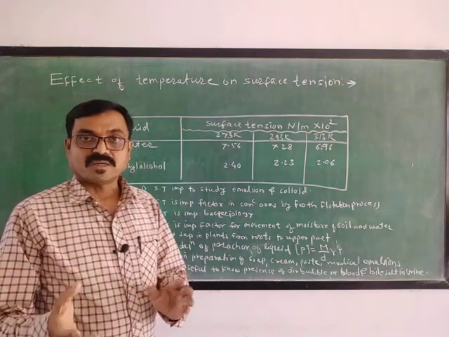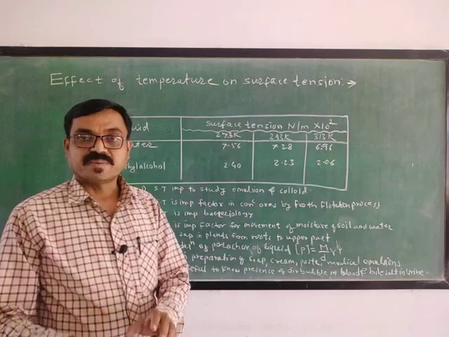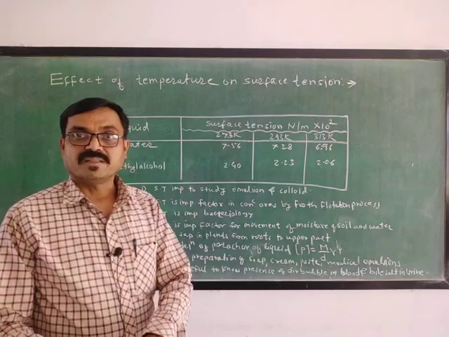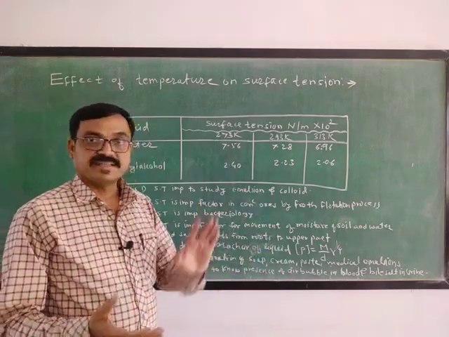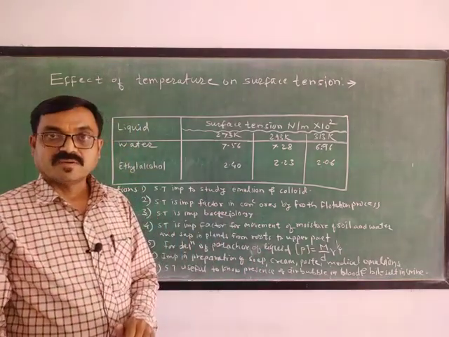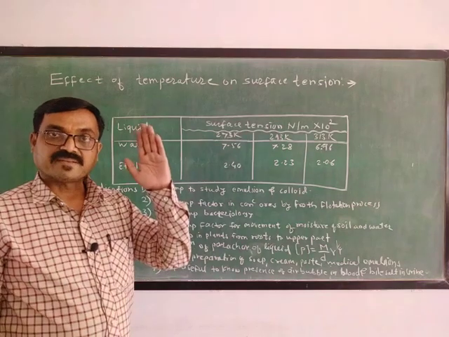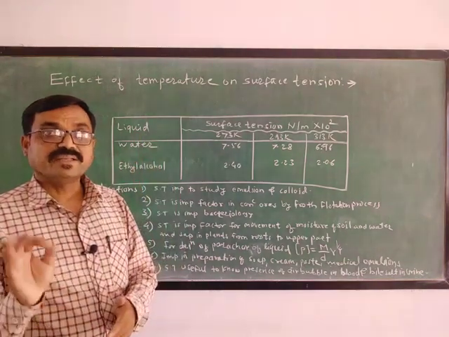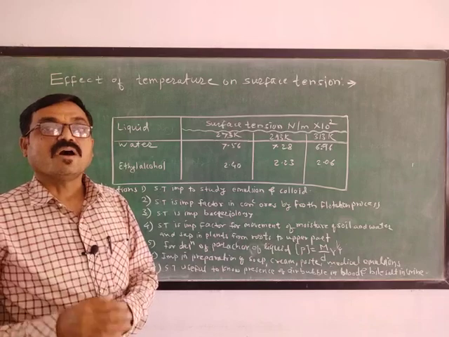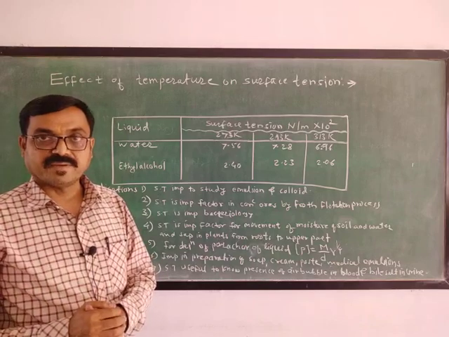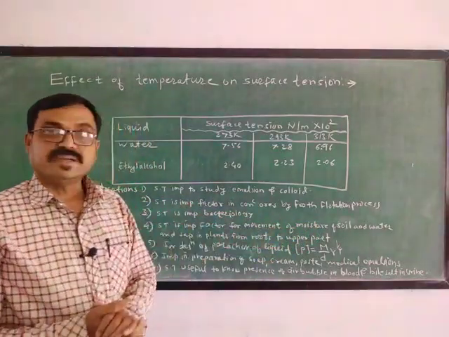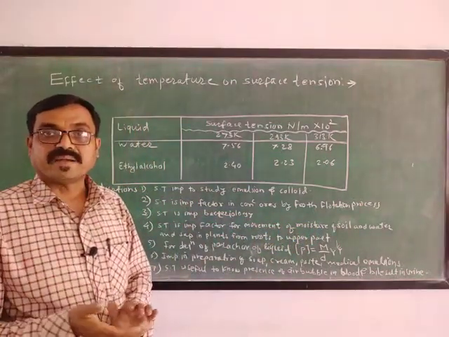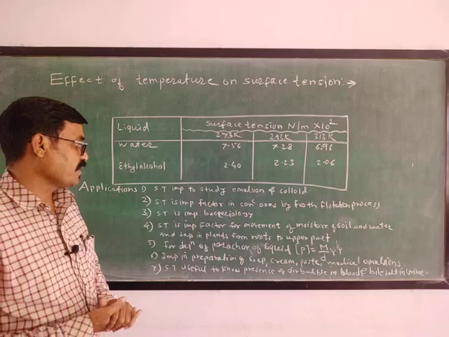Water or soil moisture is present at the bottom, in the soil. If a plant or tree is there, then that water flows from root to the apex. Why is it so? It is only due to the surface tension. The sap present in the tree also moves to the upper part due to the surface tension.